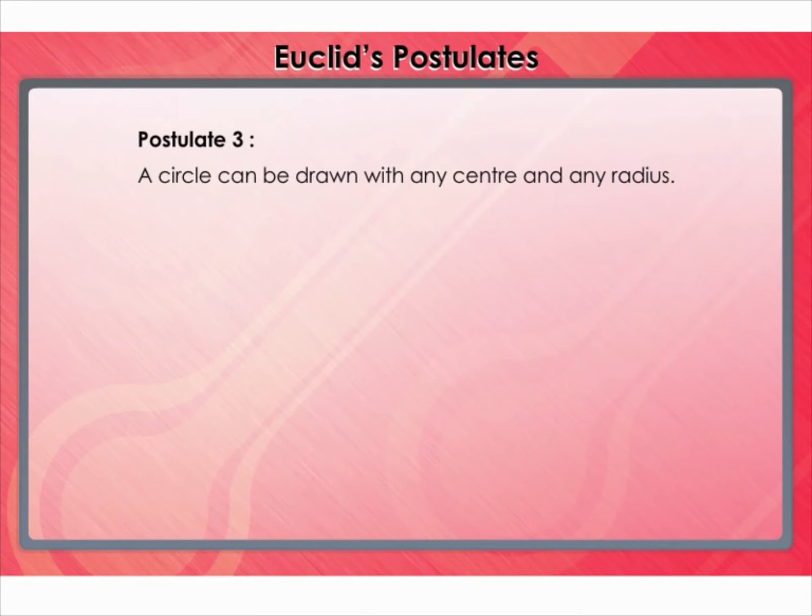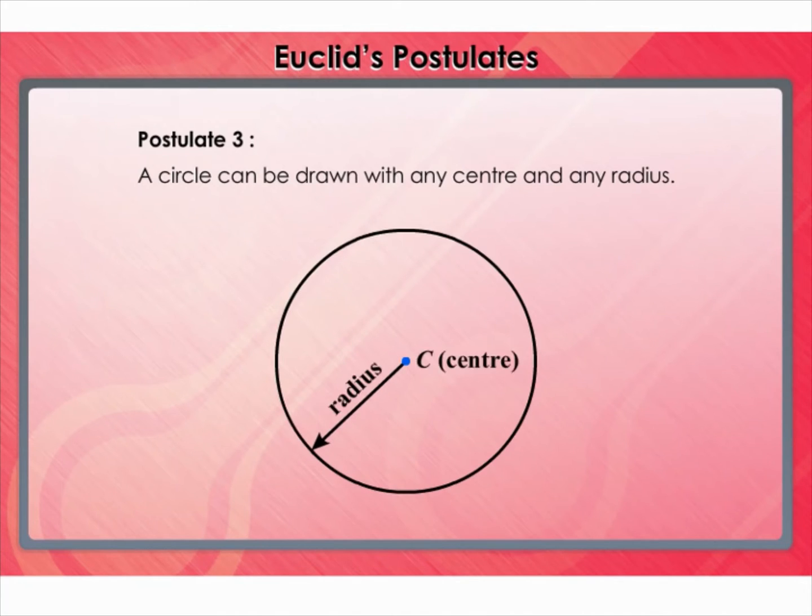The third postulate states that a circle can be drawn with any center and any radius. In other words, given any line segment, a circle can be drawn having the line segment as a radius and one endpoint of the segment as a center.